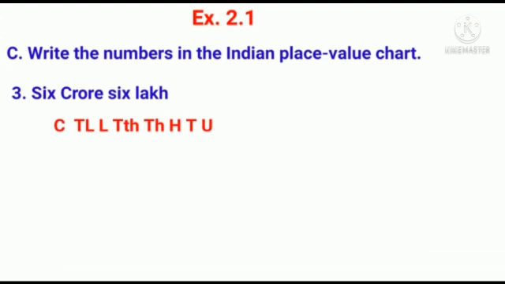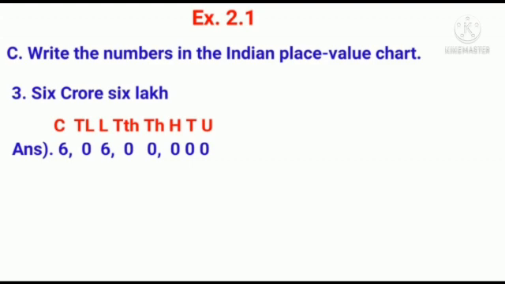Now see the question. It is 6 crore 6 lakh. That means we should write 6 in crore place, another 6 in lakh place. Now the remaining places are vacant. Now how to fill the vacant places? Yes, we have to write 0 in the vacant places. After that, read the number. So the number is 6 crore 6 lakh. Now children, in this bit you have learned how to write the numbers when few places are vacant.